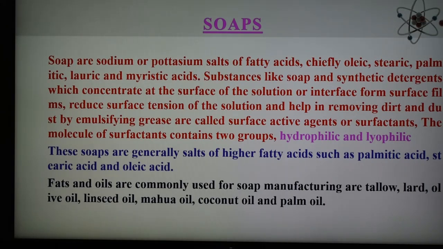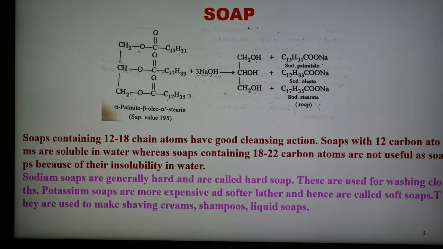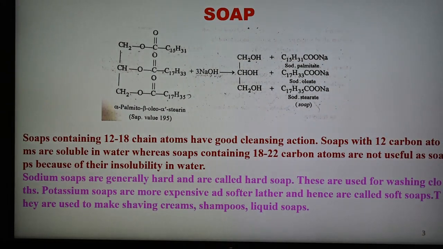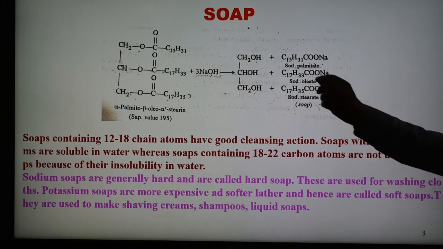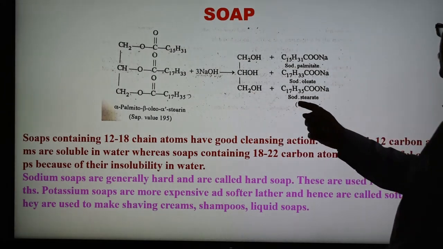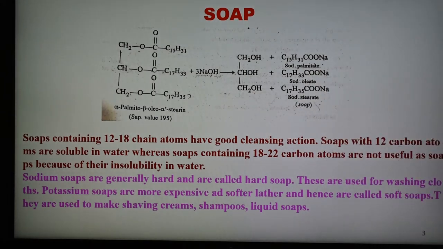One example of the preparation of soap is shown here. This is the compound known as alpha palmito beta oleo alpha stearin, which undergoes a reaction with sodium hydroxide, forming glycerol, and soap is formed, that is sodium palmitate, sodium oleate, and sodium stearate. So we get the soap. This is the reaction by which soap can be synthesized. We can say that this formation of soap is known as the saponification of oil and fats.